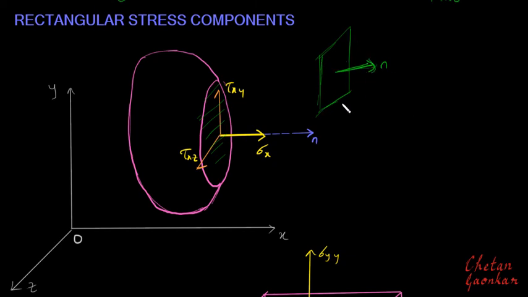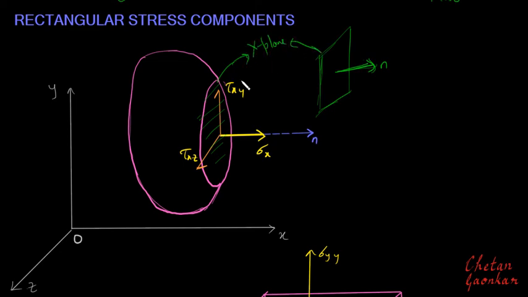Since the plane I used to cut this is along the YZ plane, its outward normal, which is perpendicular to this plane, will be in the x direction. That is why its outward normal n is in the x direction, and therefore I can call this plane the x plane.